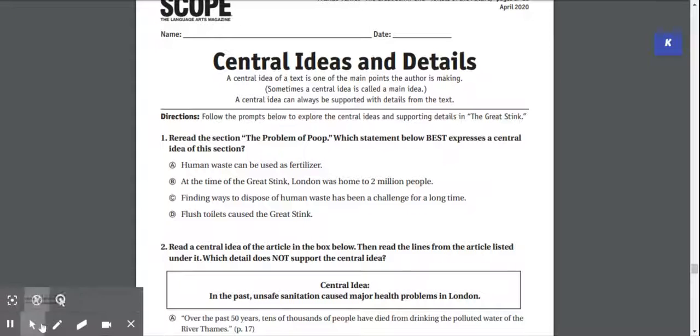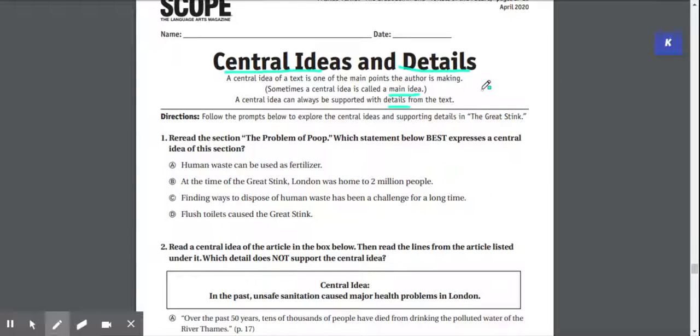In today's assignment, we're going to be looking at what's called central ideas and details. A central idea of a text is one of the main points the author is making. Sometimes a central idea is called the main idea. A central idea can always be supported with details.